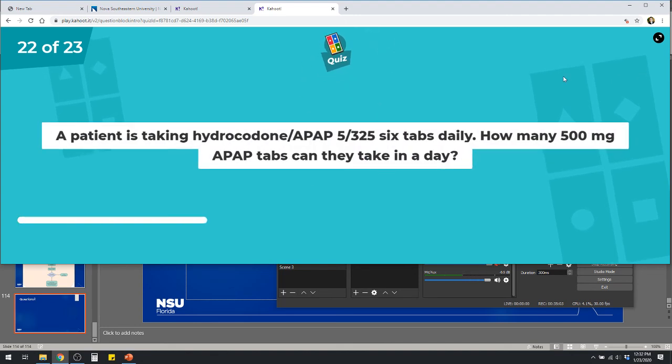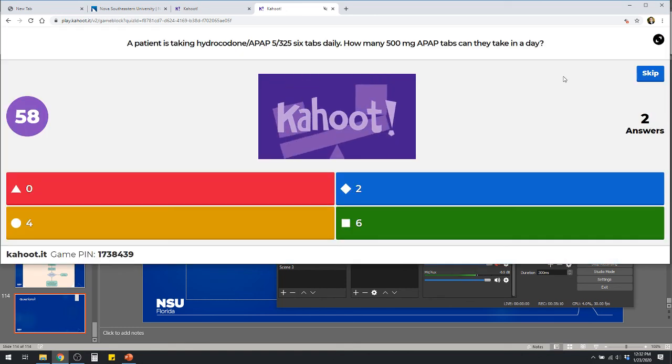A patient is taking hydrocodone and acetaminophen 5-325, 6 tabs daily. How many 500 milligram Tylenol tabs can they take in a day?